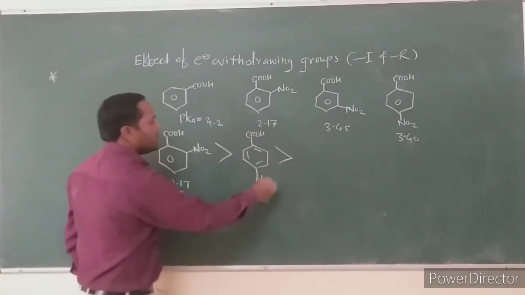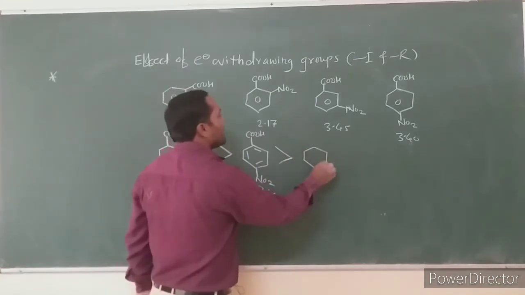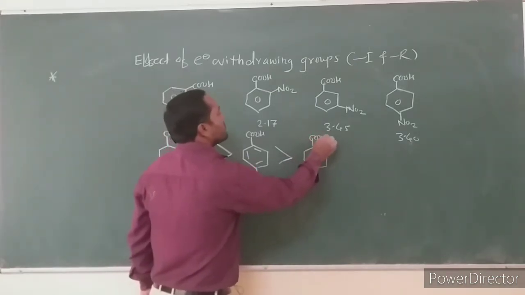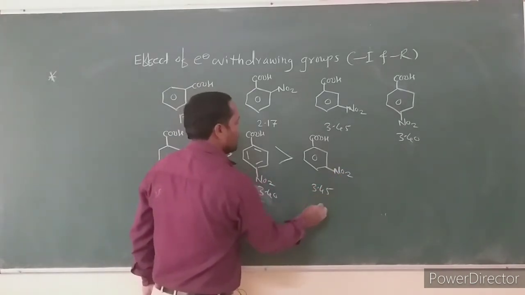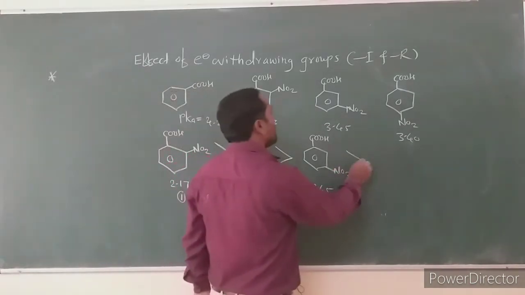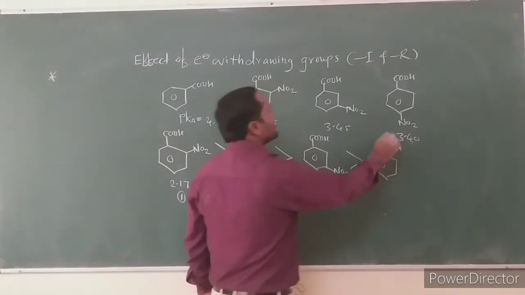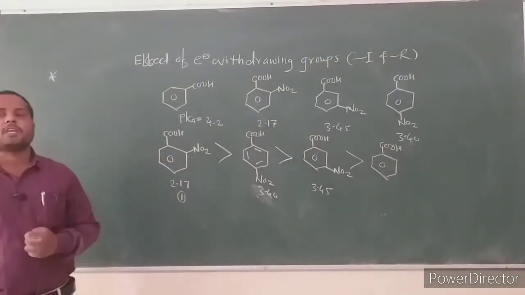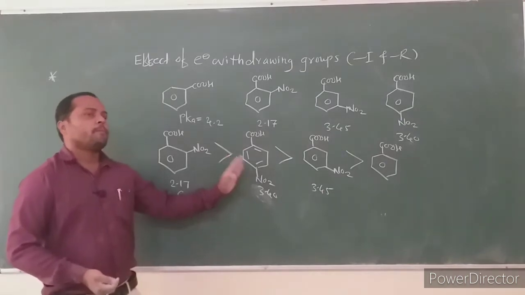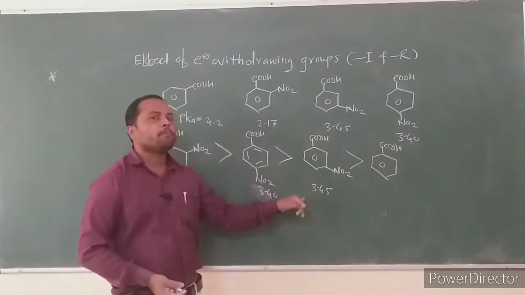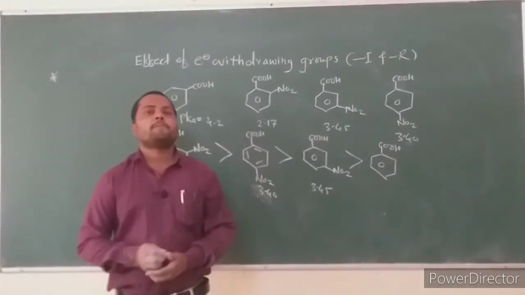Para-nitrobenzoic acid has pK value 3.40 and is a stronger acid than meta-nitrobenzoic acid, and it is stronger than benzoic acid. And what is the reason why orthonitrobenzoic acid is stronger than para-nitrobenzoic acid? Para-nitrobenzoic acid is stronger than meta-nitrobenzoic acid, and meta-nitrobenzoic acid is stronger than benzoic acid.